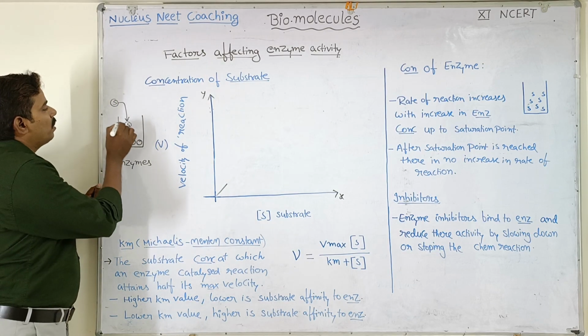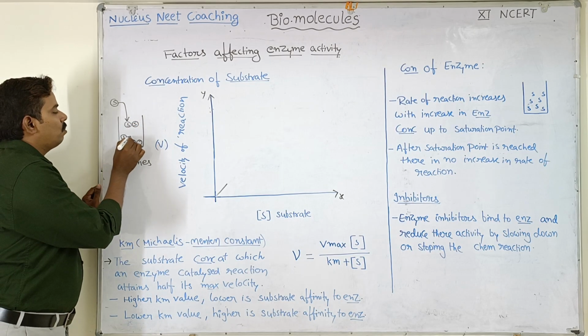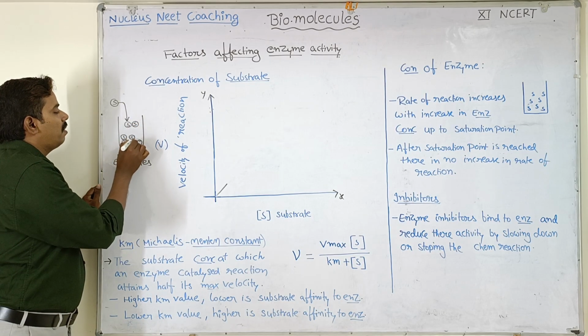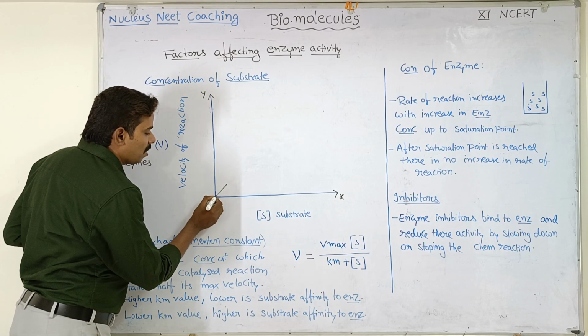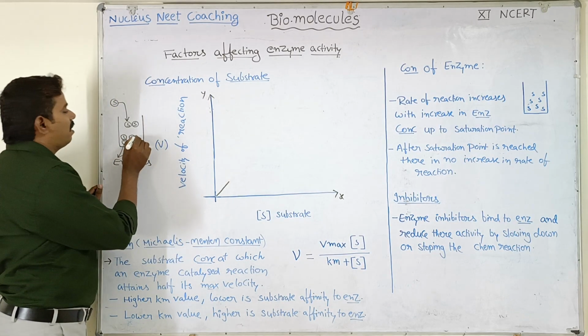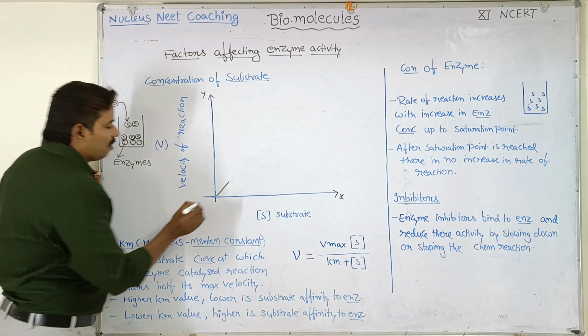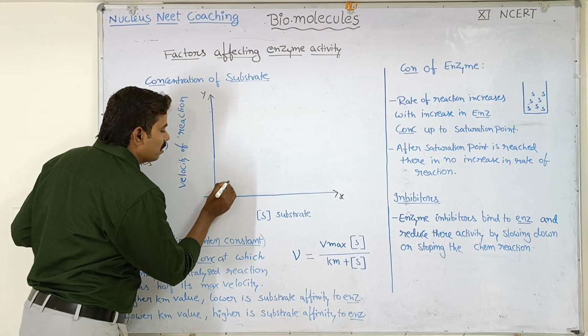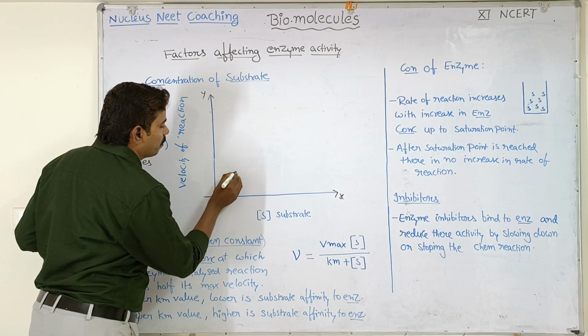Then gradually when we increase the number of substrate molecules to 2, then 2 substrate molecules will bind with the 2 enzymes, and further there will be an increase in velocity of reaction. Like this at a time 3. So the velocity of reaction will keep on increasing as we increase the substrate concentration, like this.